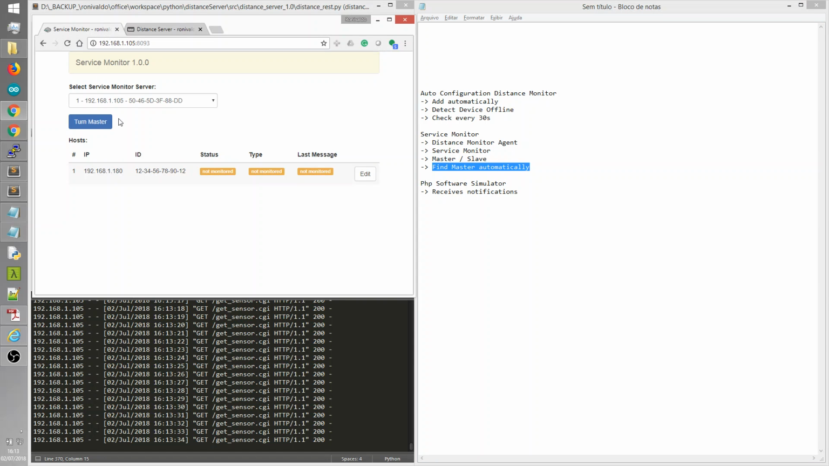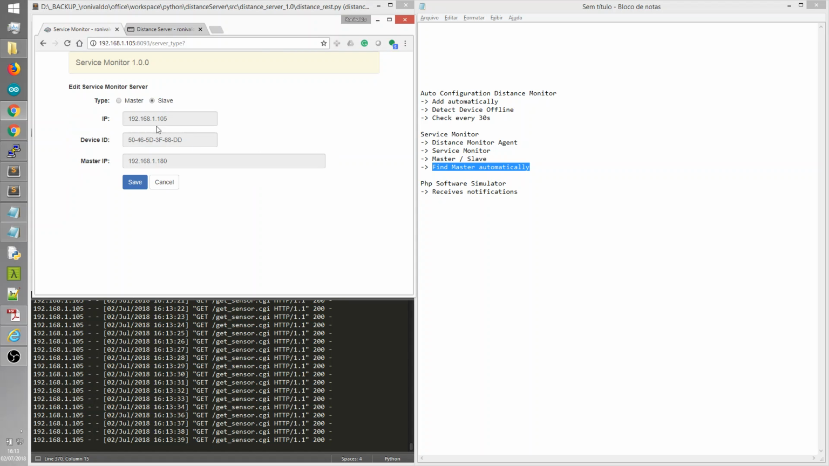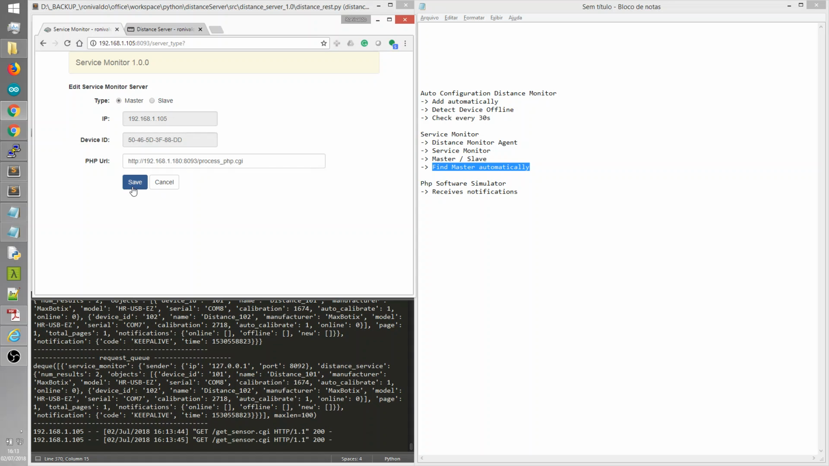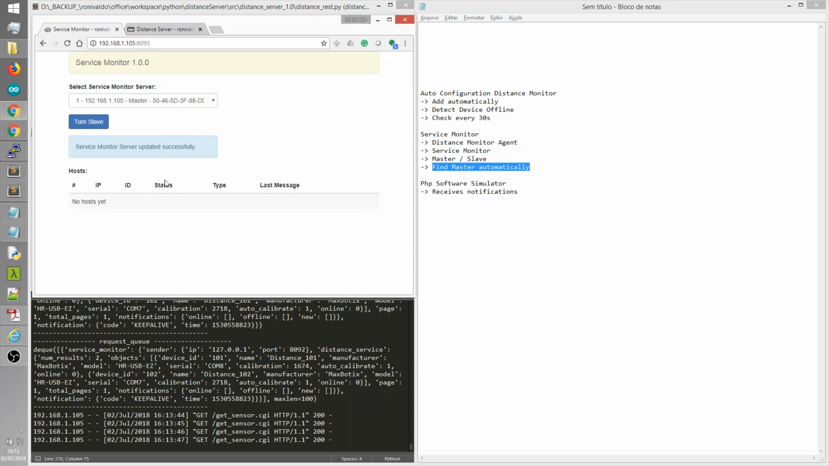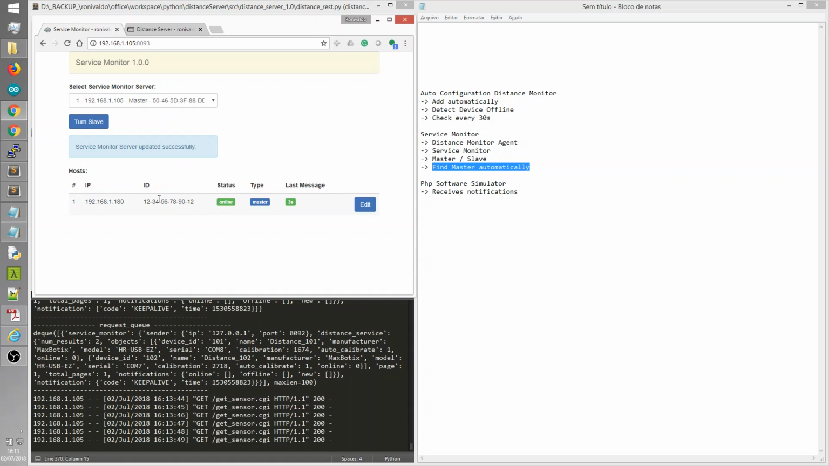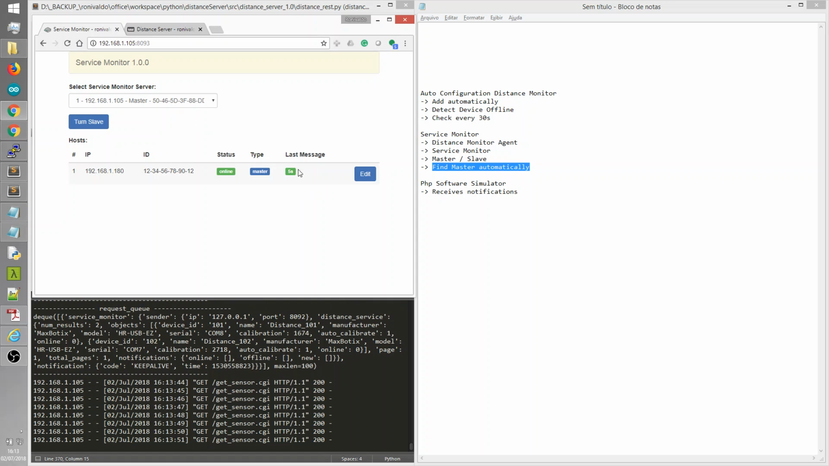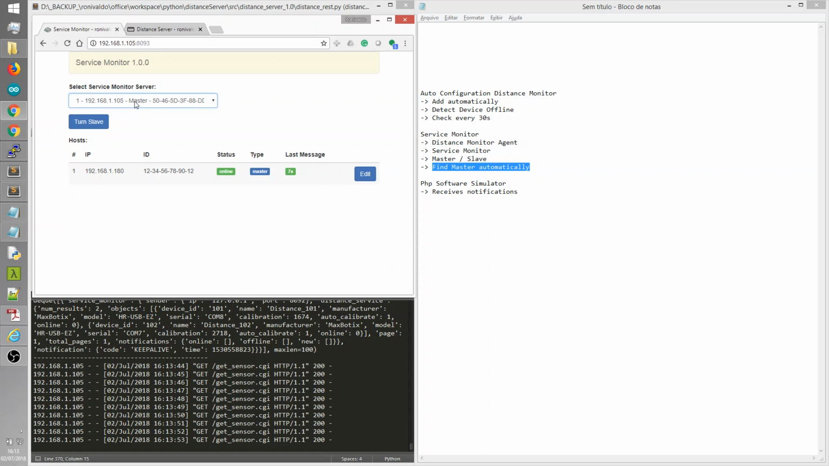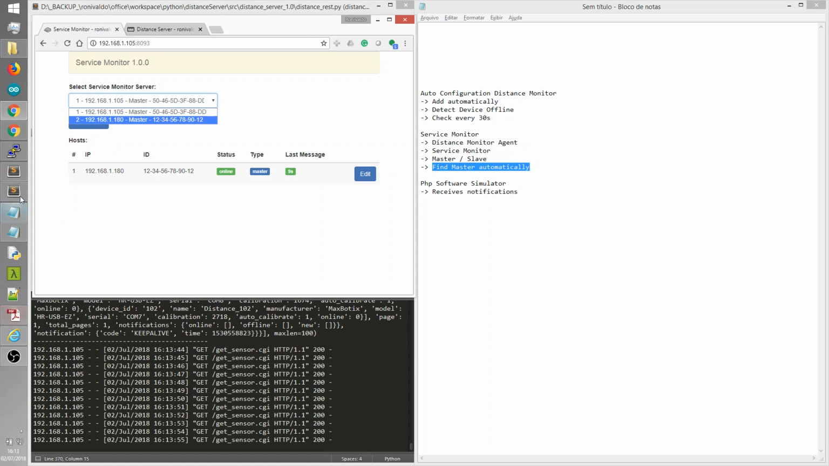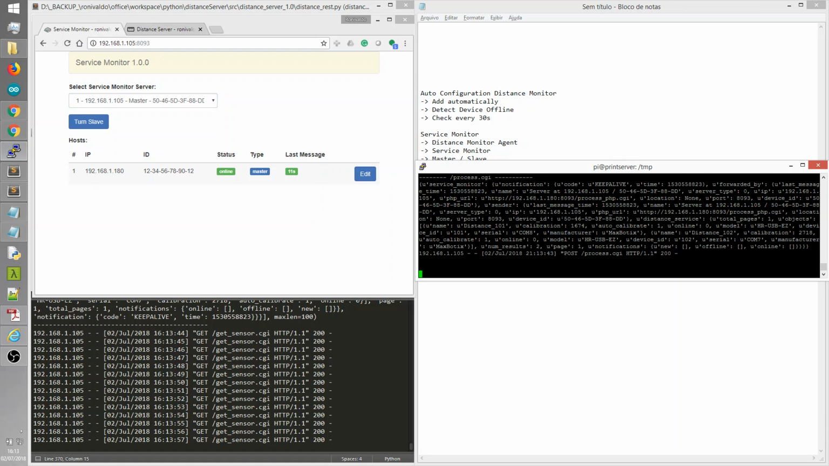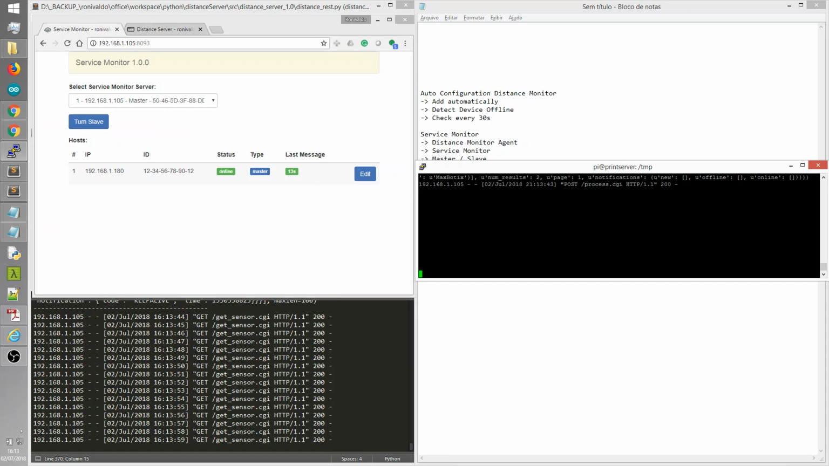We can try to turn this as master. As you can see here, we can turn this as master. You can say it's master. Where is the PHP software? We can save it. And now the system detects the other master, but the first is master, and sending all the data to the PHP software. You can see here. Let's change something.